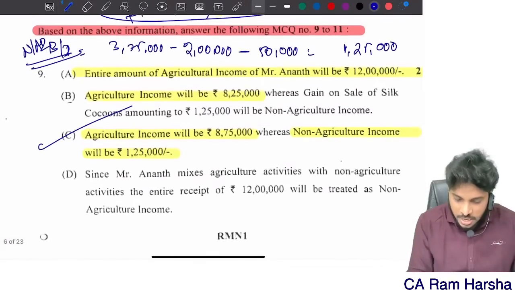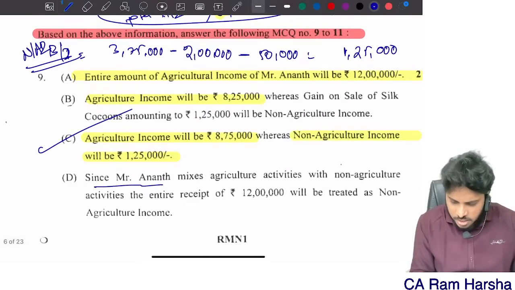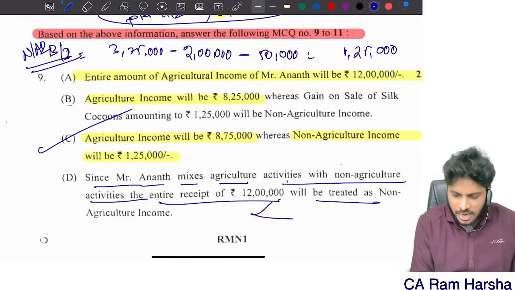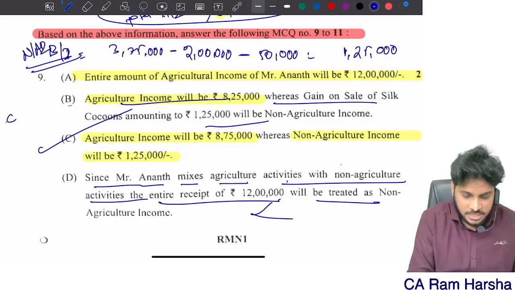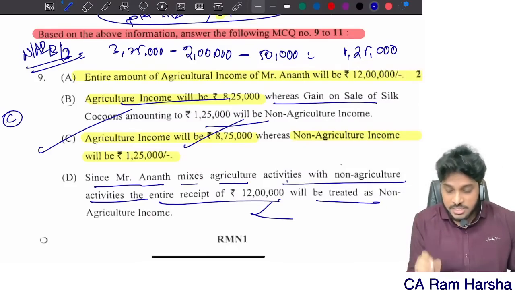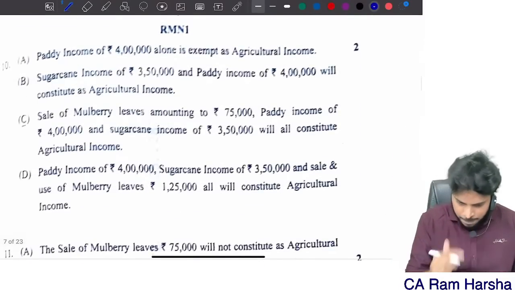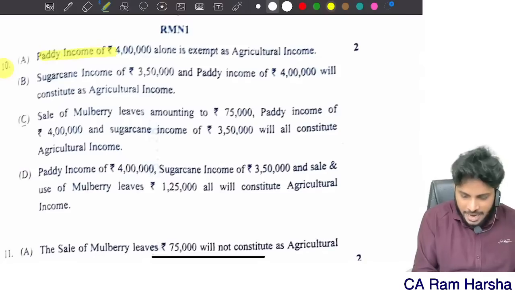The answer is C. Since Anant is mixing agriculture activities with non-agriculture, the entire residual, no, that is wrong. Agriculture income 825, no, that is wrong. So the answer for this question is C. Agriculture income is 8,75,000. Non-agriculture income will be 1,25,000.